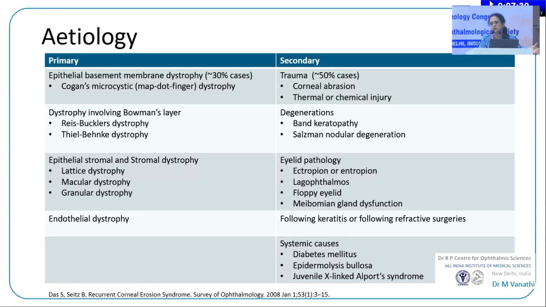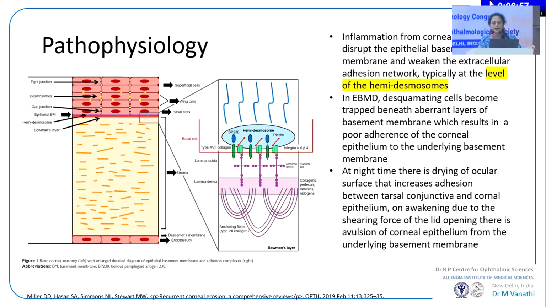So this usually tends to occur after trivial fingernail trauma here. The trauma upsets the epithelium basement membrane complex adhesions, which happens here. And I think Omar has already vividly explained the pathogenesis or the pathophysiology which occurs under these. We do not see most of the recurrent erosions with other degenerations or eyelid pathologies because they have more mechanical causes related to it, and hence they might have minor disruptions of the epithelium here.